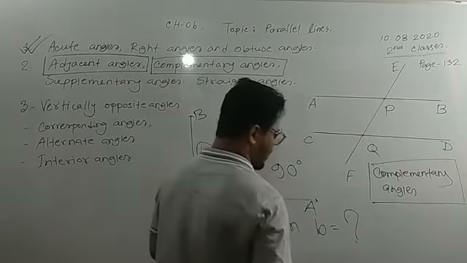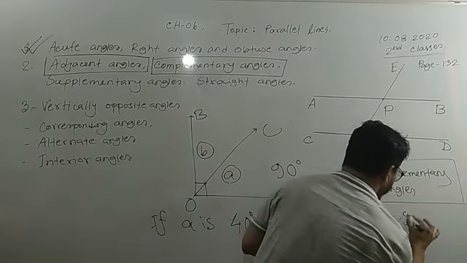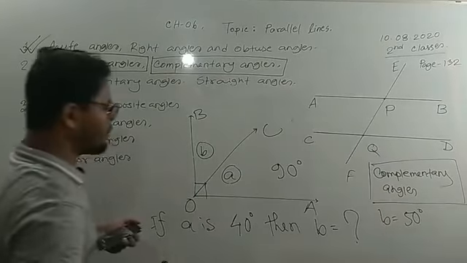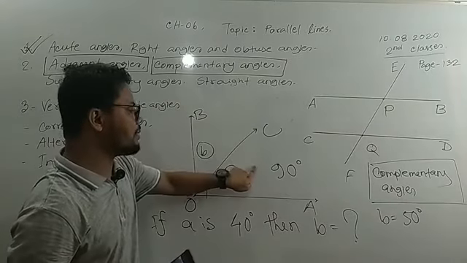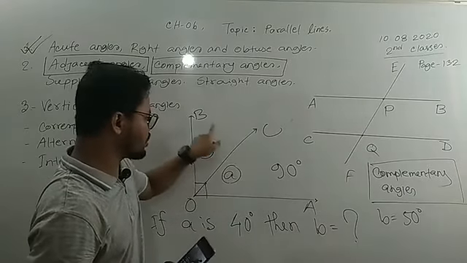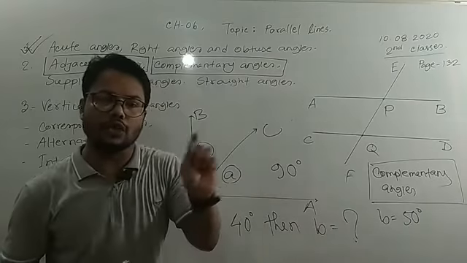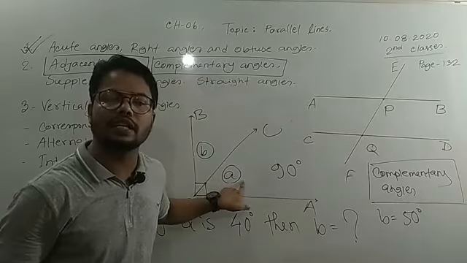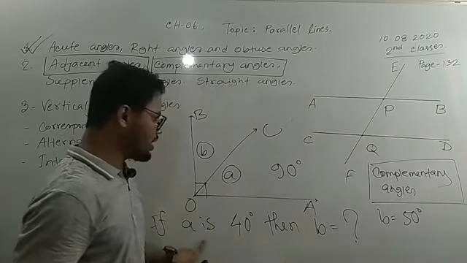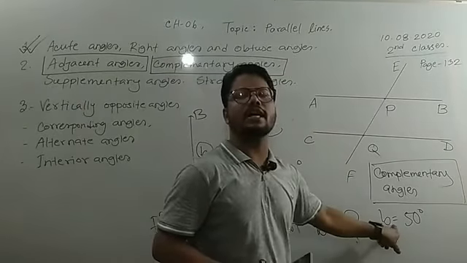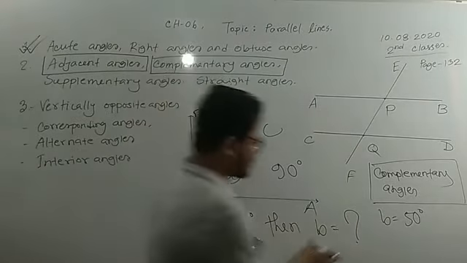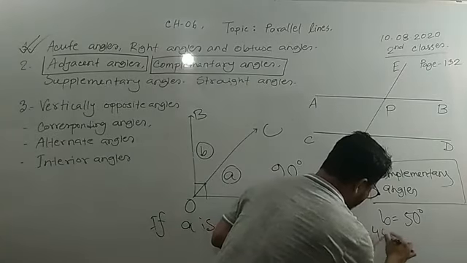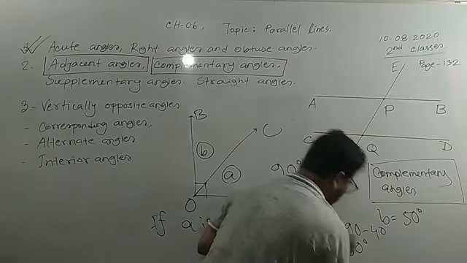You can write B will be 50 degree because two adjacent angles that are complementary together make 90 degree. That's why one angle is a complementary of the other. If A is 40 degree, then B will be 90 minus 40, that is the 50 degree angle.